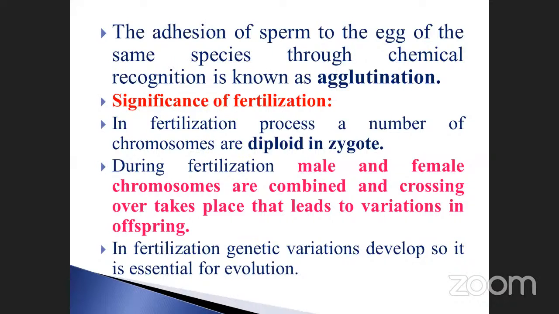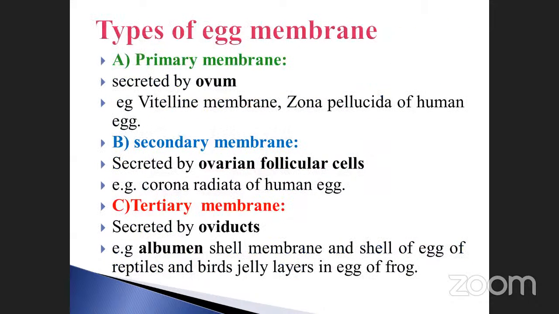These are the significance. First, what happened? Diploid zygote formation. Then what happened? Crossing over takes place. As a result, what happened? Evolution takes place. Okay, got it? Okay, so go to the next one.